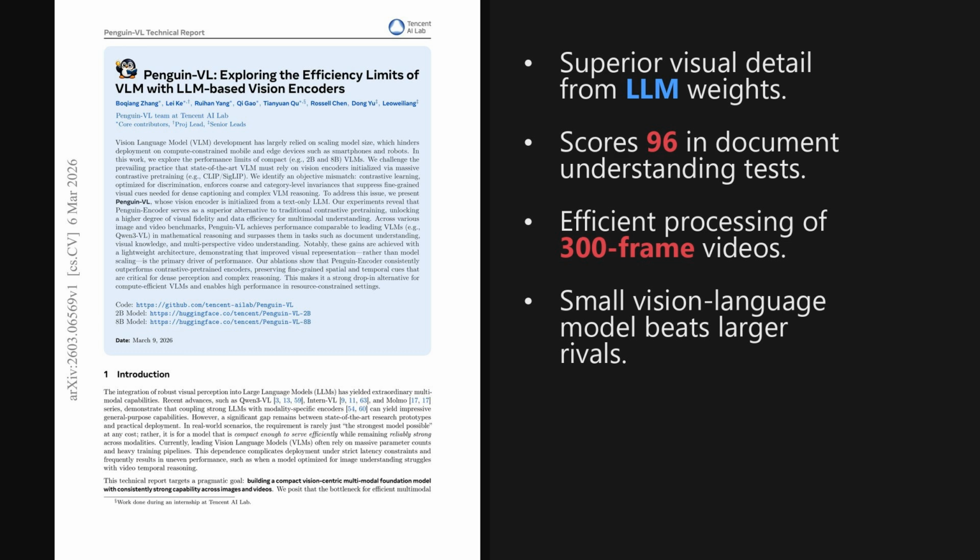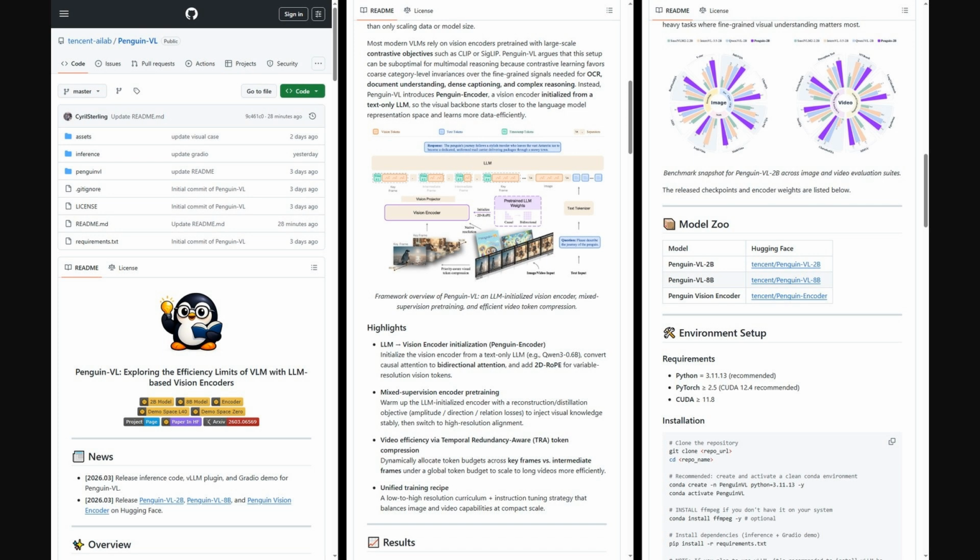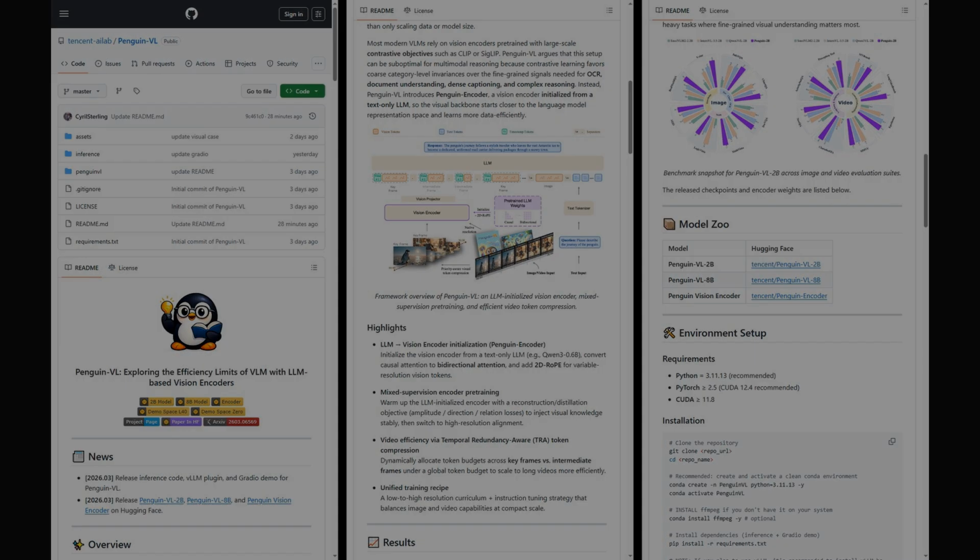The paper is titled Penguin-VL, Exploring the Efficiency Limits of Vision Language Models with Large Language Model-Based Vision Encoders. And as we'll see later, these results have significant implications for running advanced AI on compute-constrained mobile devices. And for those interested in the implementation, the authors have shared their code on GitHub.